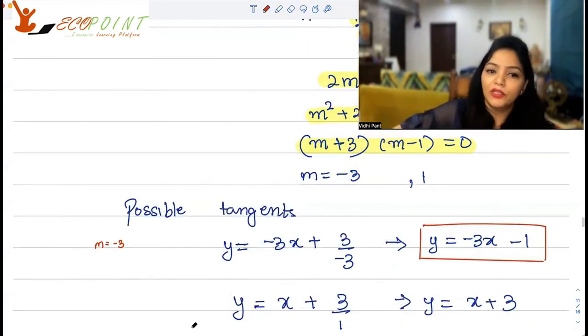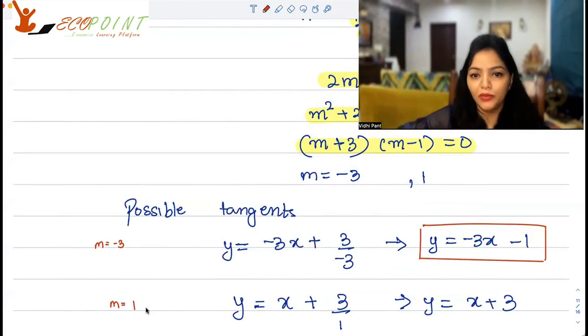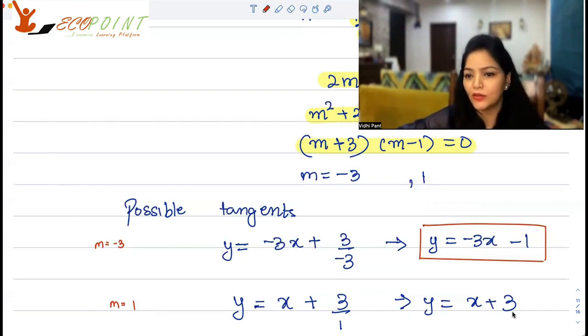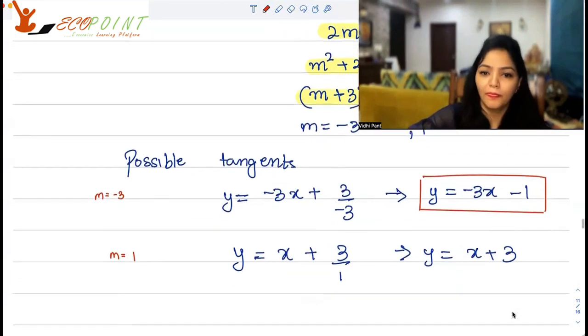Or else, if you take m equals to 1, y will be equal to x plus 3 upon 1. Don't forget, we are putting in for c, a upon m. So that means y is equal to x plus 3, or you can take everything to one side and say that it looks like x minus y plus 3 equals to 0.